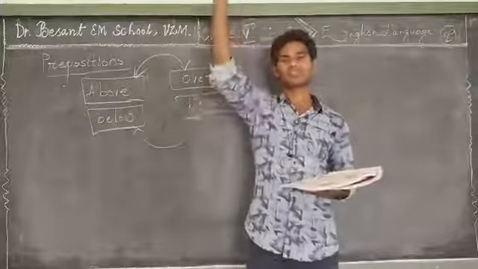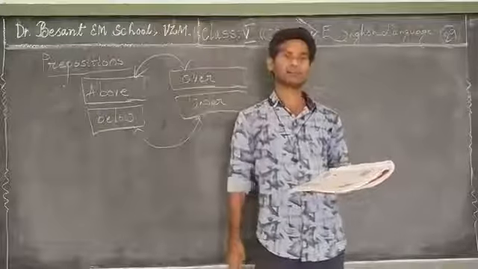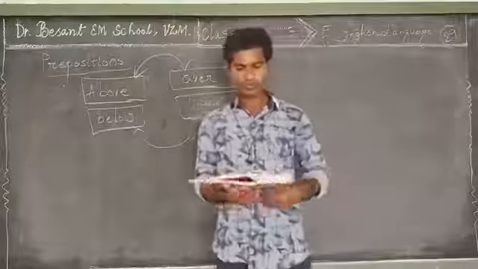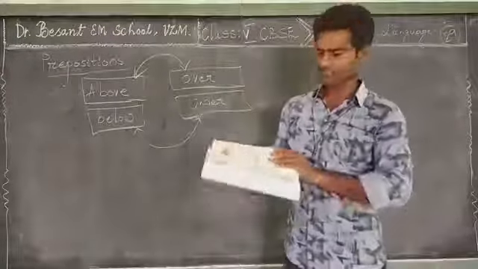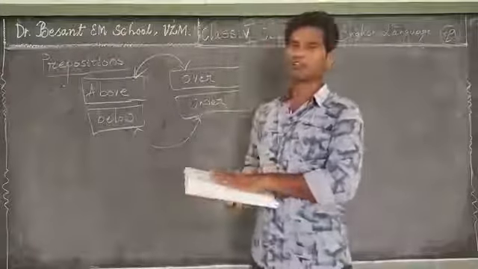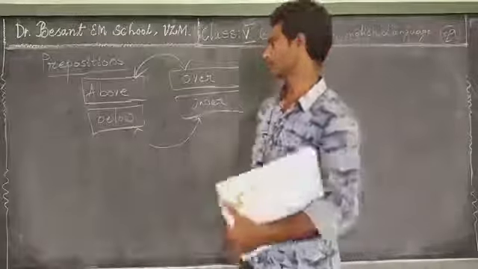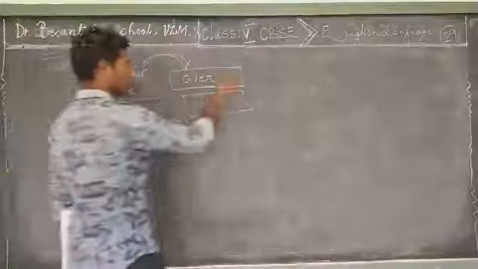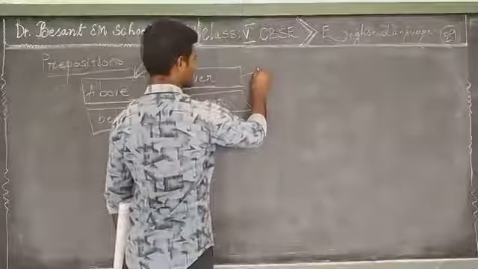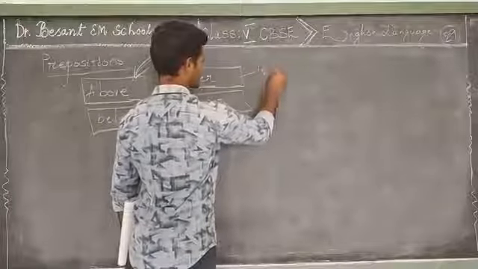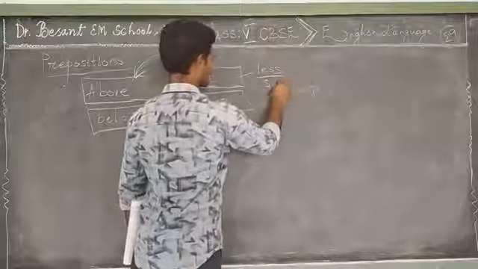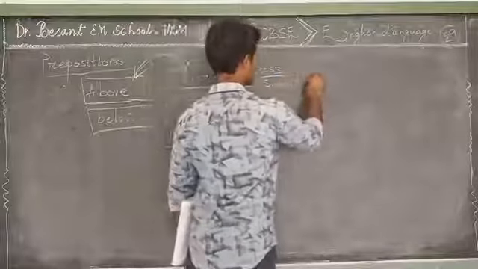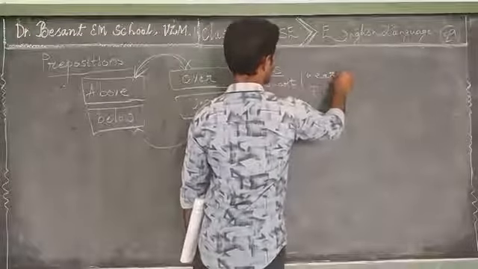So there is a sky above our head. So now in this picture, a very detailed description is given about the uses of above as well as over. So over is used where distance is less, short, nearer or closer.